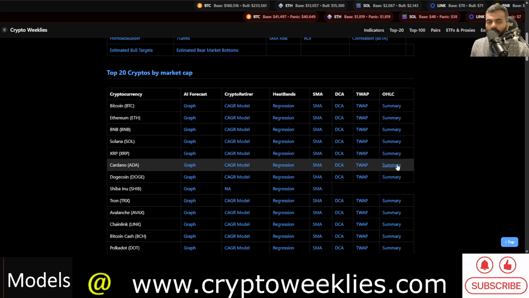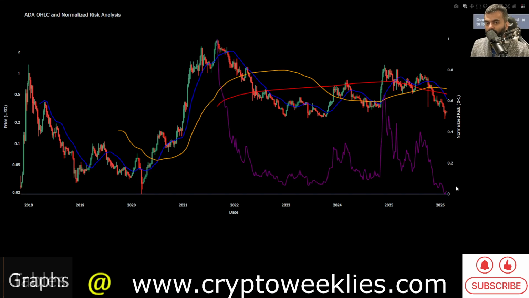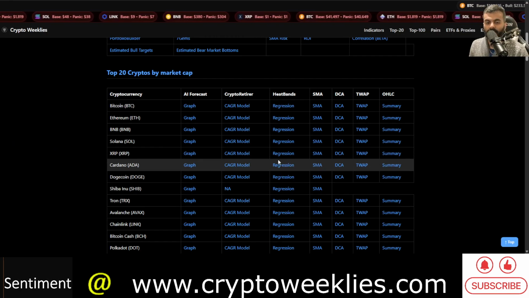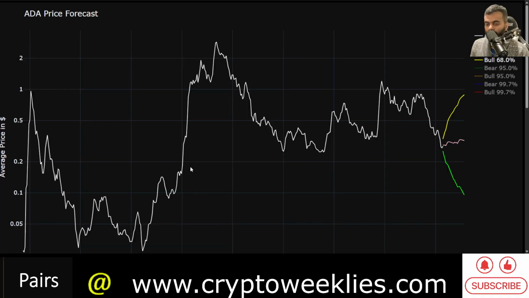So that OHLC, the overall technicals based risk summary, says that again the normalized risk is close to a bottom as price is below all of the key moving averages, the 20 week, the 100 week, and the 200 week. This is just a snapshot of the technical levels. Before concluding, we'll look at the machine learning based price analysis.